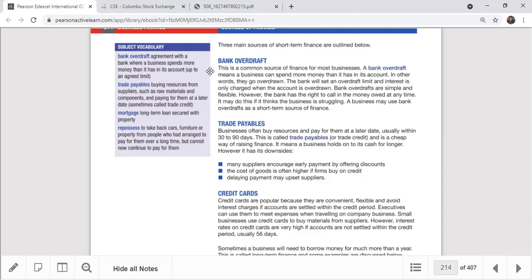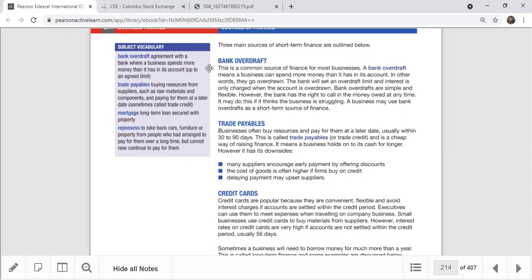But the main limitation of a bank overdraft is the high interest cost they have to pay. With a bank overdraft, they charge interest on a daily basis for the loan. So if you take an overdraft facility, it is better to settle it immediately, as soon as possible, because they calculate the interest daily on the amount you obtain. That's why a very high interest cost is there to pay.